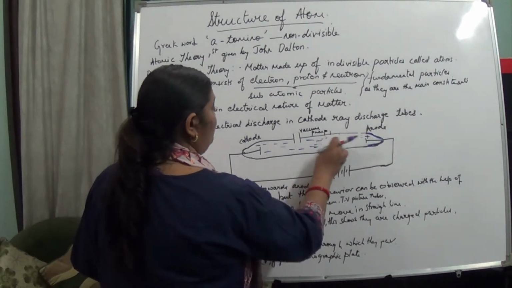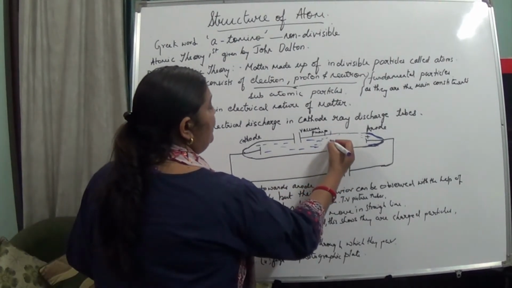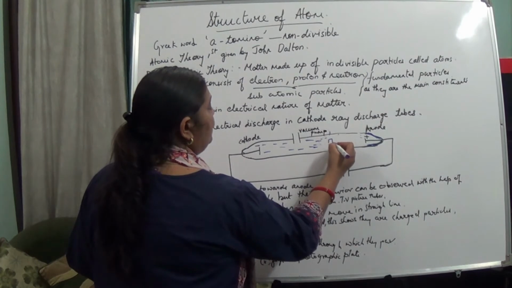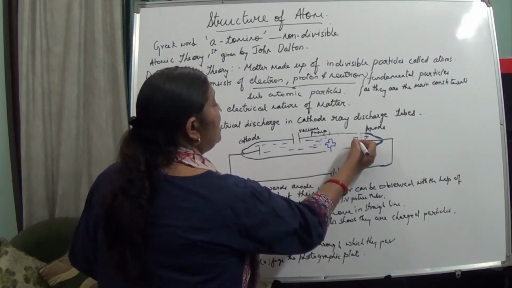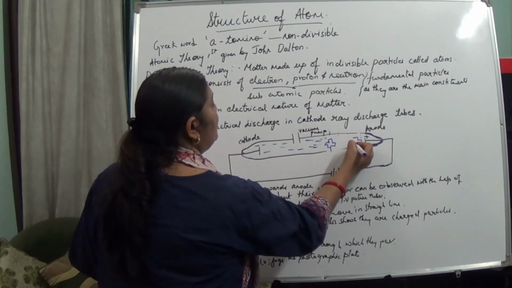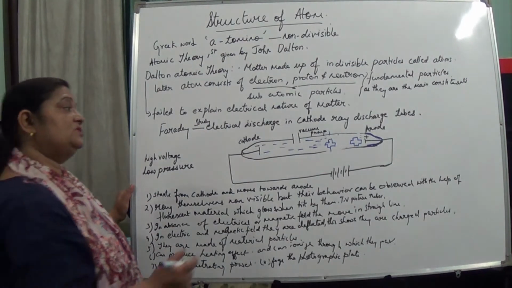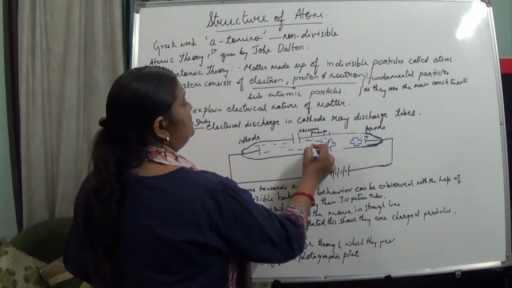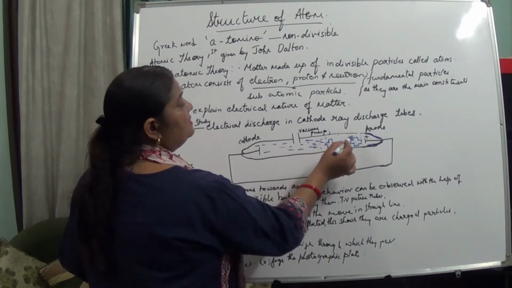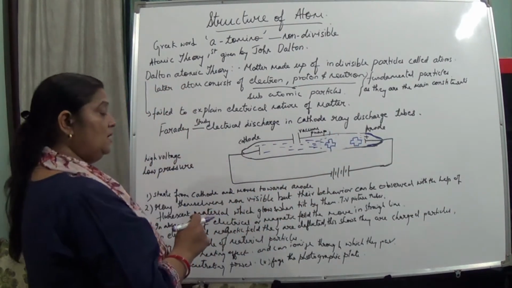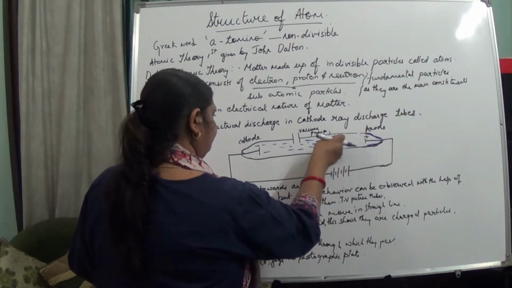Next, they move in a straight line. How was it proved that they move in a straight line? Some material was put in the path, and it was seen that it cast a shadow. This shows that they moved in a straight line, because something obstructed them, and as a result the shadow was cast.